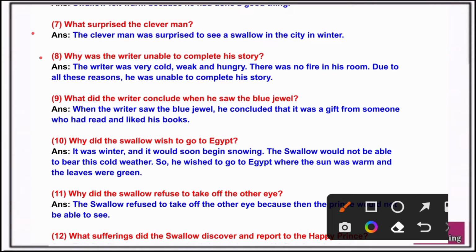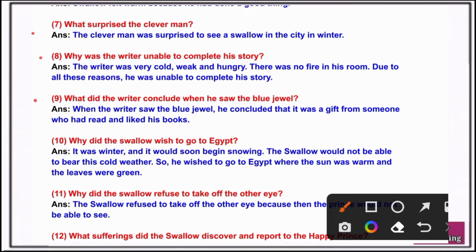Question 8. Why was the writer unable to complete his story? Answer. The writer was very cold, weak and hungry. There was no fire in his room. Due to all these reasons, he was unable to complete his story.